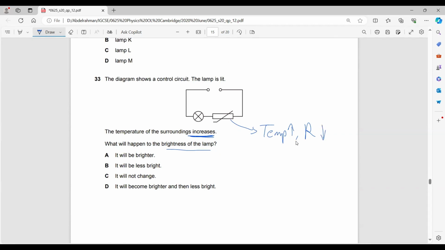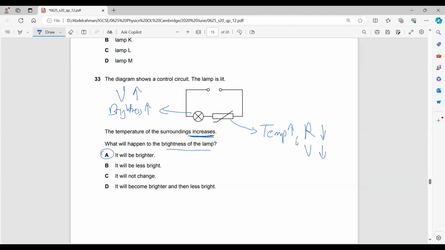The thermistor resistance decreases, so the voltage across it decreases. If the voltage of the thermistor decreases, the voltage of the lamp increases. When the voltage of the lamp increases, the brightness also increases. So it will be brighter.